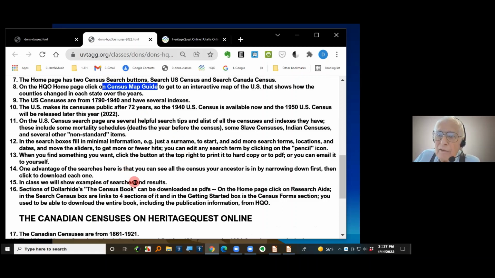There's information about the censuses here in the United States. The censuses are released after 72 years, and so the latest one we have available right now is the 1940 census. But the 1950 census will be released later this year, since this is 2022.